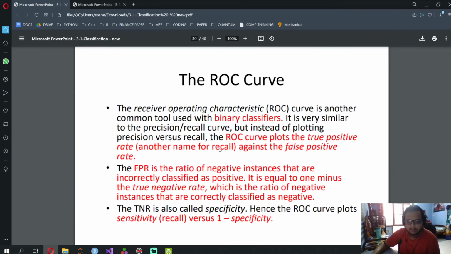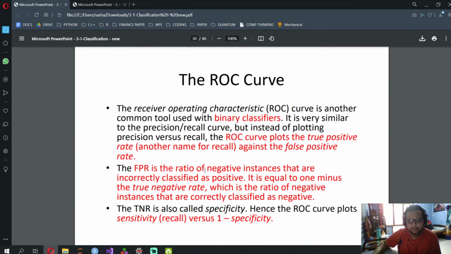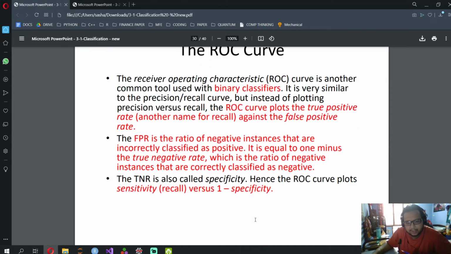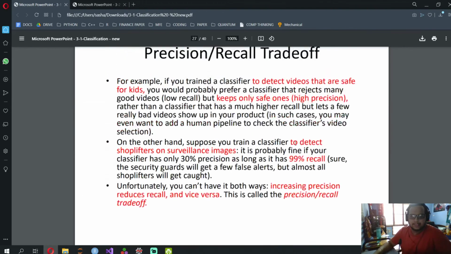Cool. The ROC curve: all I'm going to tell you is to just memorize these 3 points. The precision recall curve plots precision versus recall, but the ROC curve plots the true positive rate against the false positive rate. So TPR versus FPR. ROC means receiver operating characteristic. FPR is the ratio of negative instances that are incorrectly classified as positive.